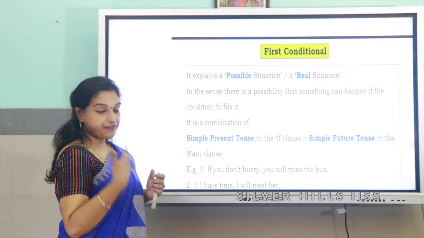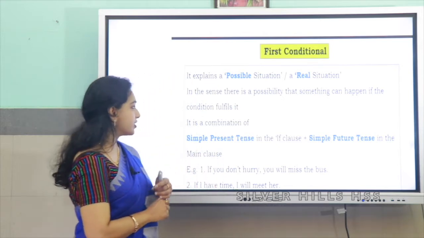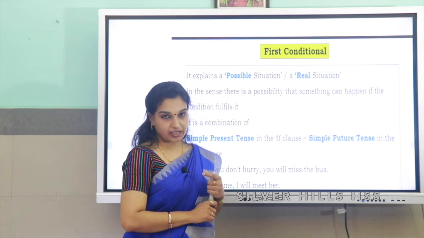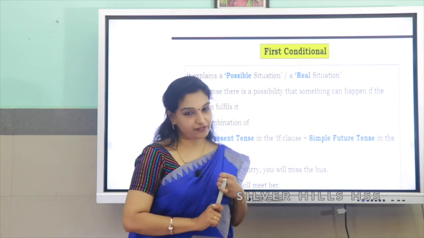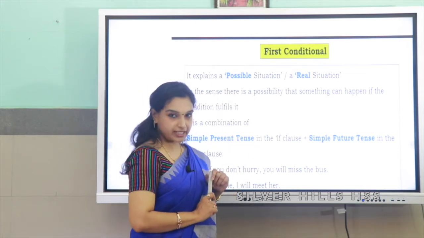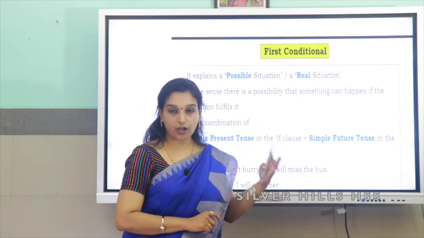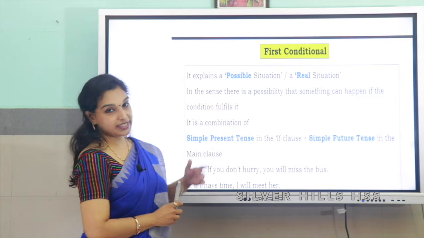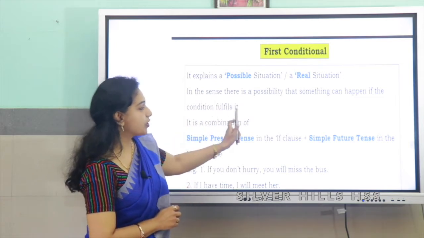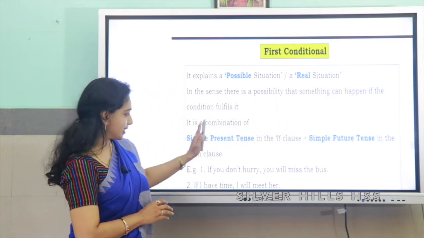Now, what is first conditional and how is it different from the zero conditional? First conditional explains a possible situation or a real situation. Zero conditional was scientifically proven or general truth. But first conditional is a real condition. It means it is a probable thing, a probable condition or a possible situation. In the sense, there is a possibility that something can happen if the condition is fulfilled.